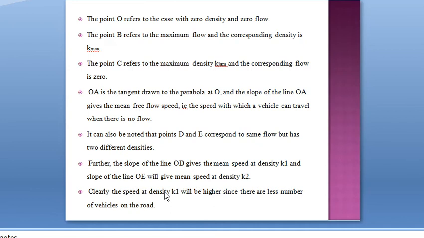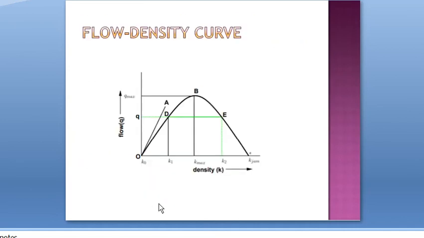Clearly, the speed at density K1 will be higher since there are fewer vehicles on the road. At K1 the velocity will be high because the density is low, that is, the number of vehicles is low.